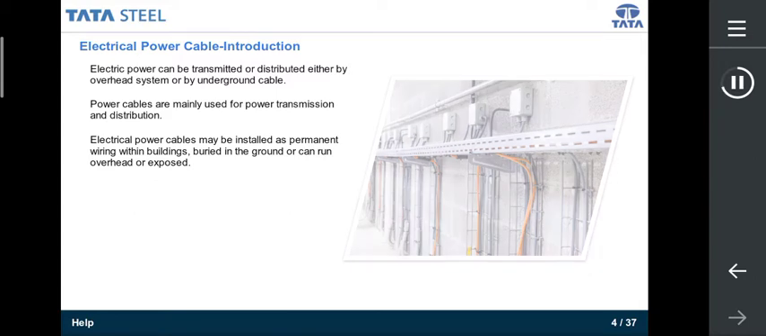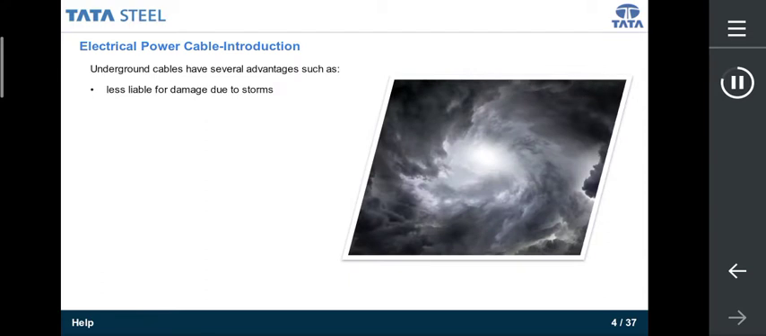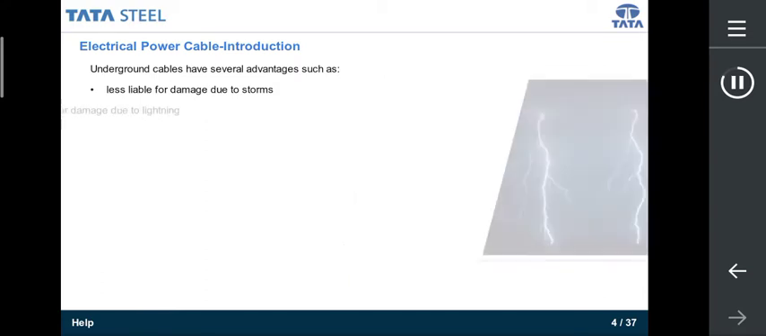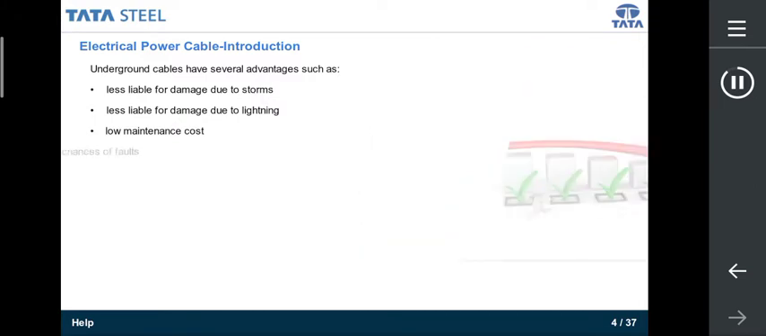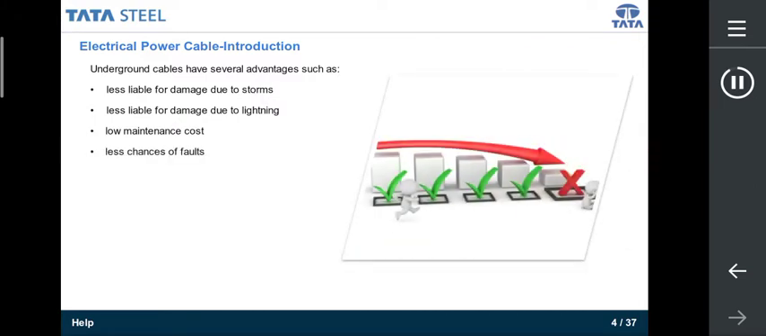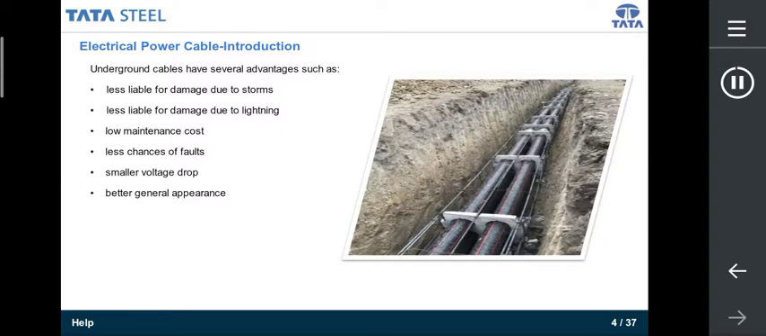desired by customer. The underground cables have several advantages such as less liable for damage through storms, lightning, low maintenance cost, less chances of faults, smaller voltage drop, and better general appearance.